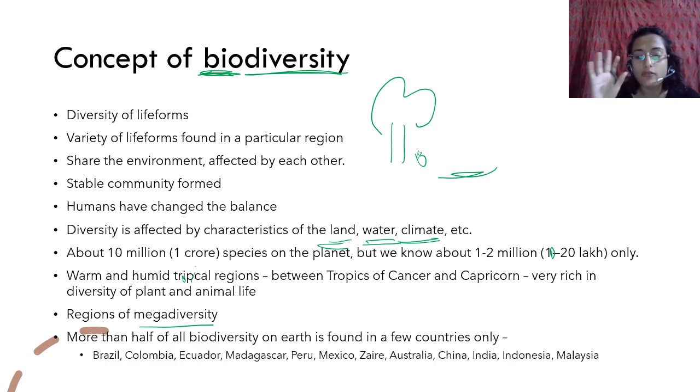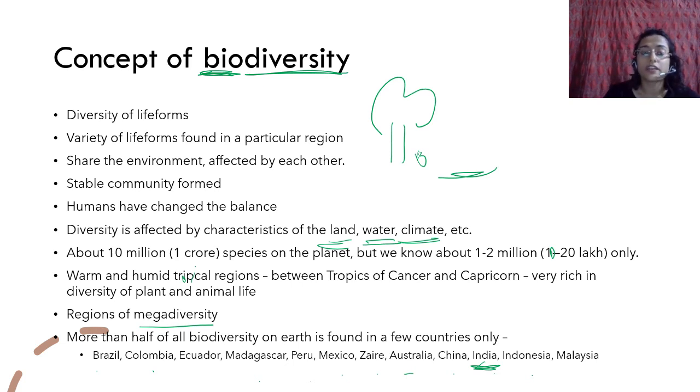And more than half of all biodiversity on earth is found only in a few countries. There are some areas that have a lot of biodiversity as a whole, and even within those there are areas which have more diversity and which don't have more diversity. For example, India is a part of this list: Brazil, Colombia, Ecuador, Madagascar, Peru, Mexico, Zaire, Australia, China, India, Indonesia, Malaysia. So India is in it, and in India also there are certain regions. For example, the Western Ghats are extremely biodiversity rich.